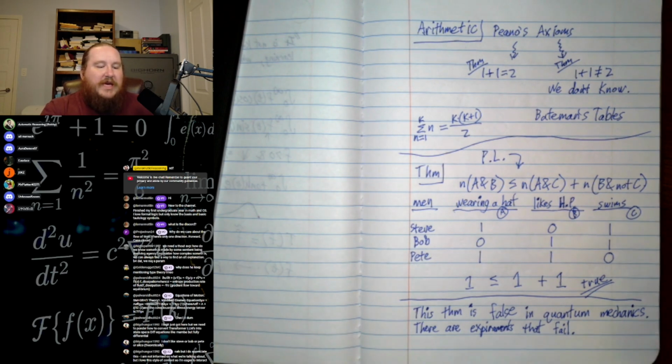So in quantum mechanics, Steve could be both wearing a hat and not wearing a hat at the same time. They can be in a superposition of that. That doesn't happen in the macro world, and we don't understand how such a thing is even logically possible.